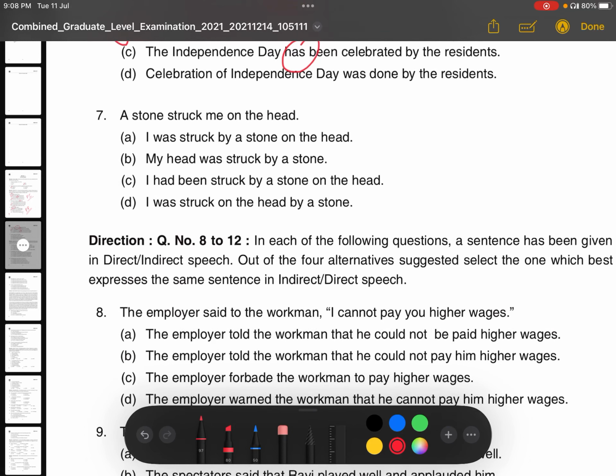Next question. A stone struck me on the head. Again, struck, this is in past indefinite. So we will use was or were as a to be verb, and me is there, me will change into I, correct? As a subject. So I was struck by a stone on the head, correct? I was struck on the head by a stone. This is the correct answer. Option D is the correct answer. I was struck on the head by a stone.